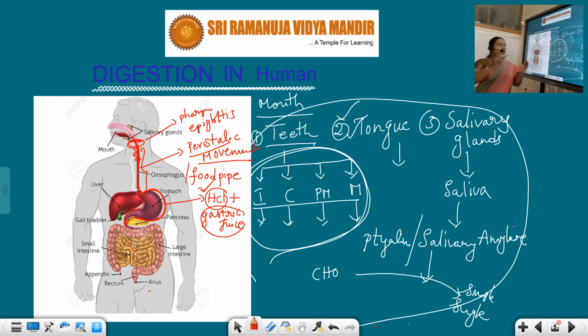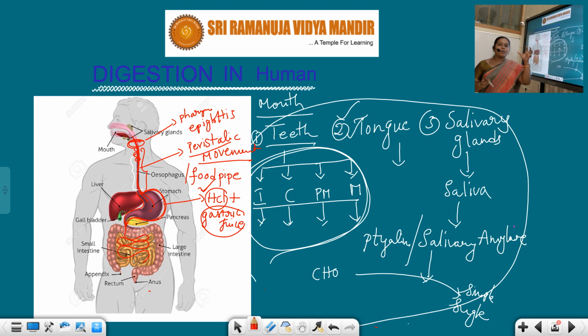Next, our stomach has a continuation with the small intestine. It's a long tube-like structure. In the stomach, food is partially digested. So food may convert into semi-solid form. That is nothing but the chyme. Now this chyme is entering into the small intestine.